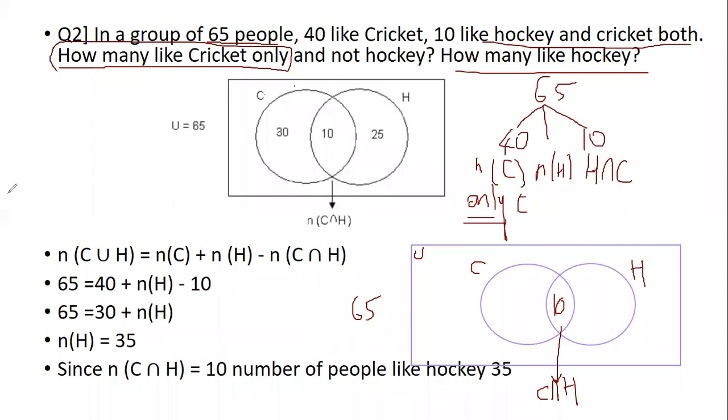I have 40 people who play cricket. Now I'm supposed to find out how many people will play cricket only. 40 people play cricket, 10 of them play both cricket and hockey. If I subtract 10 from 40, what will be the answer? 40 minus 10 is 30. Now, can I say 30 people play only cricket?